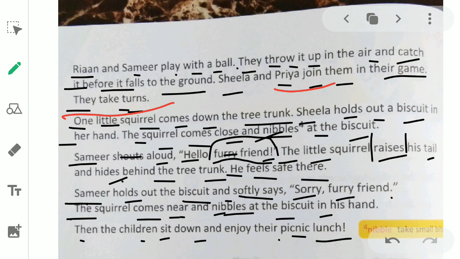And the third thing we have learned is that animals are also our friends. We should not make them afraid. We should not scare animals. They are also very good friends of ours. They can also become our good friends if we do not scare them. And if we behave kindly with them, in a polite manner, then they can also be our friends. Animals can also become our friends.